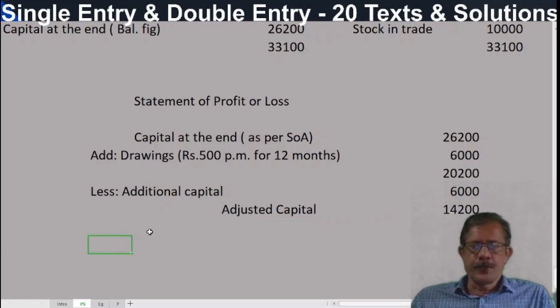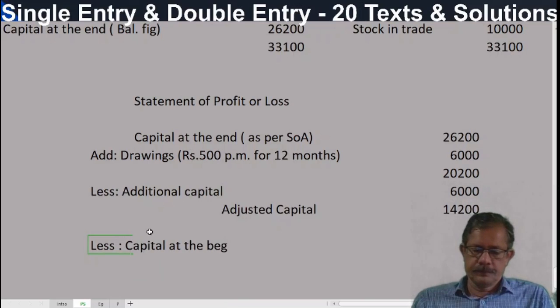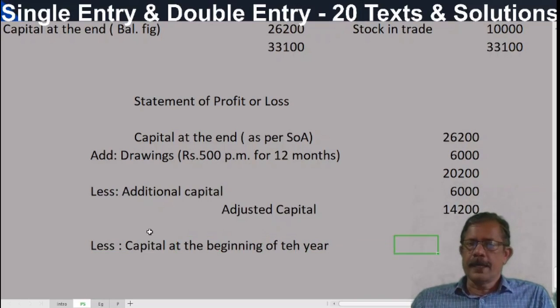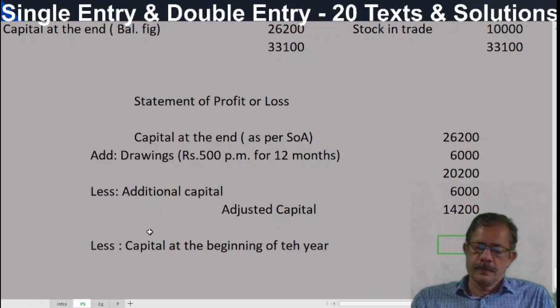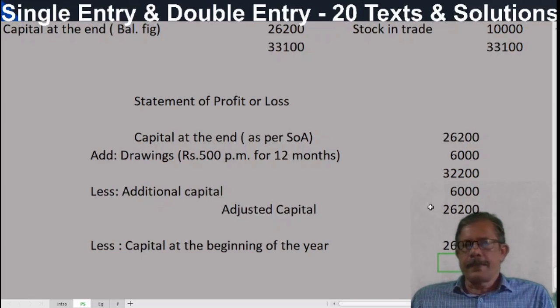Then after that what to do? Less capital at the beginning of the year, opening capital. Opening capital was how much? So less capital at the beginning of the year, 26,000. Adjusted capital, 26,200. How much is the difference? 200 rupees.